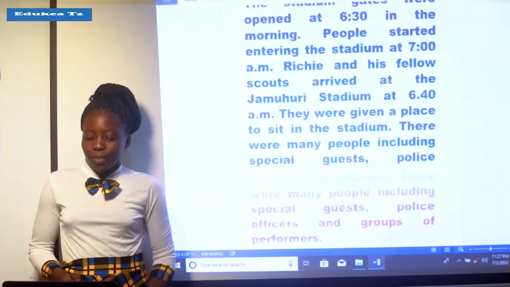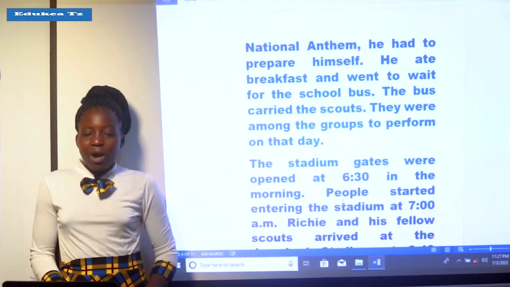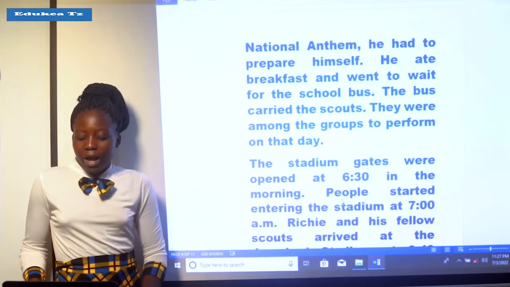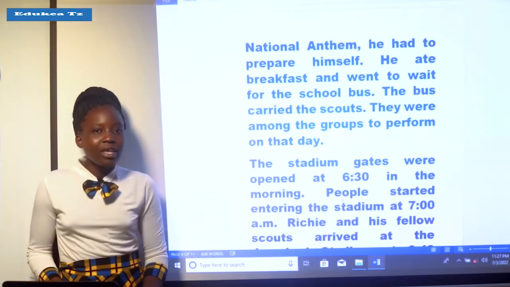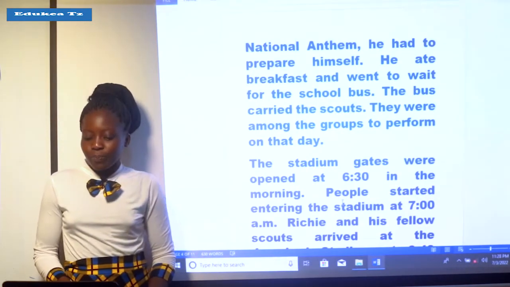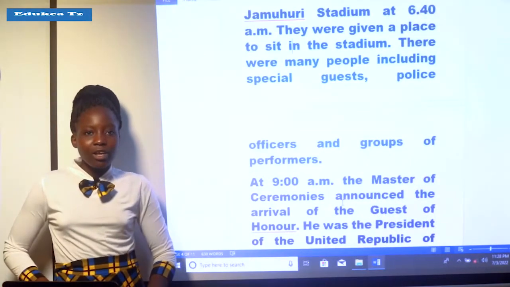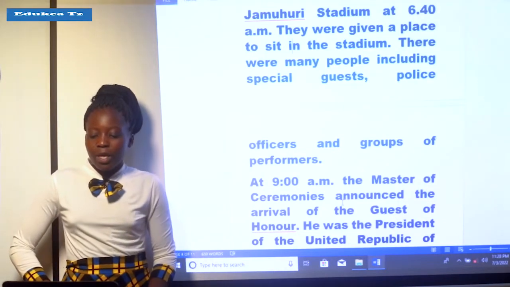We have been told that the stadium gates were opened at 6:30 in the morning, and people started entering the stadium at 7 o'clock a.m. But we are also told that Richie and his fellows reached the stadium at 6:40.